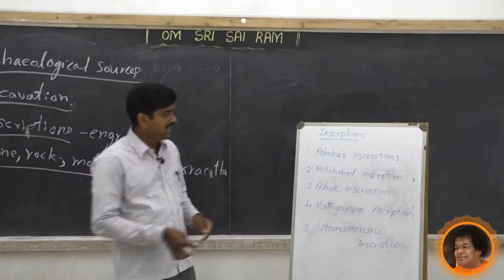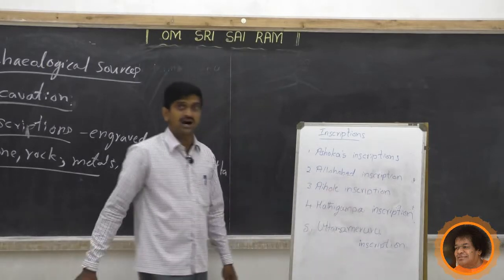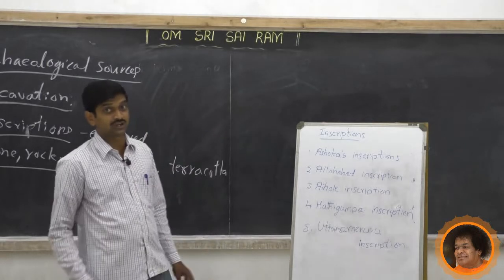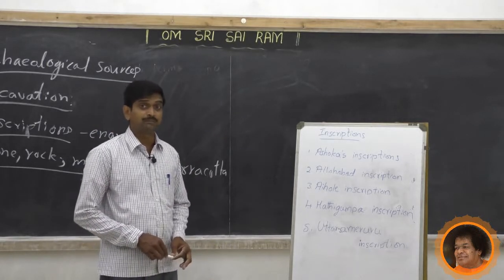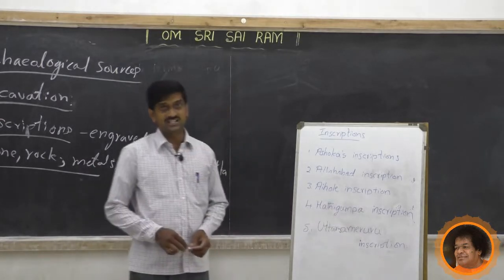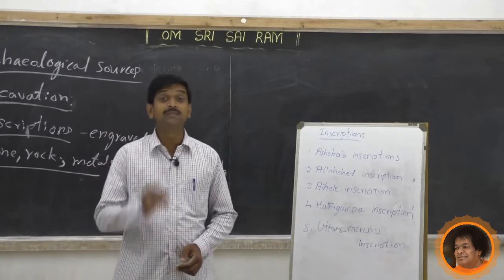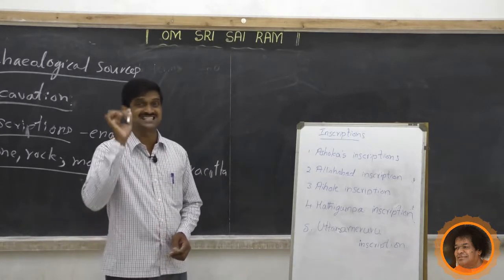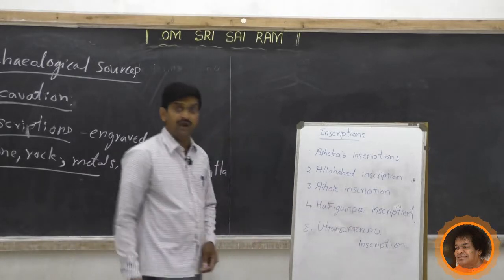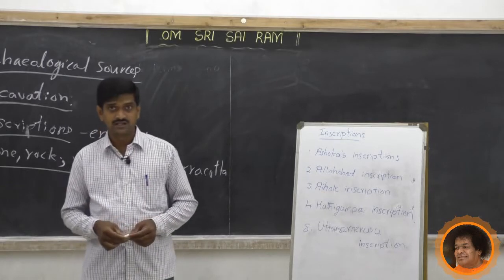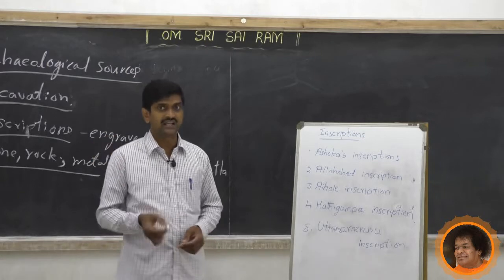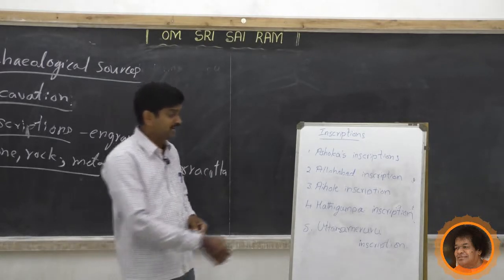Next, we have the Allahabad inscription. That was written by Samudragupta. Samudragupta wrote the Allahabad pillar inscription. Next we have the Aihole inscription of whom? That is Immadi Pulakeshi or Pulakeshi II. He wrote the Aihole inscription. We have also the Hathigumpa inscription. This Hathigumpa inscription was written by King Kharavela.